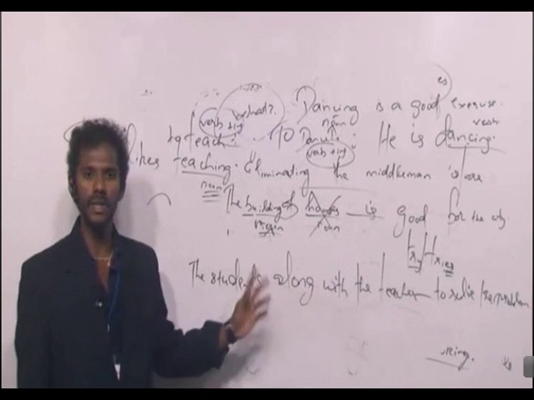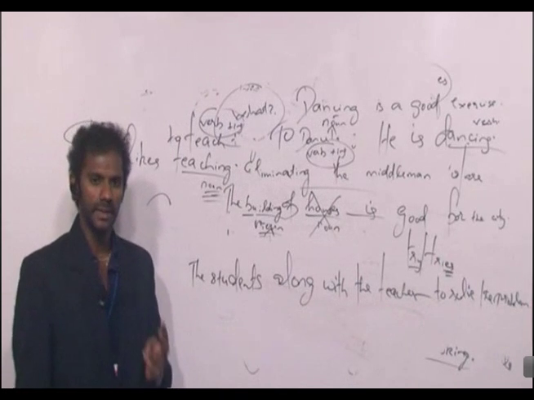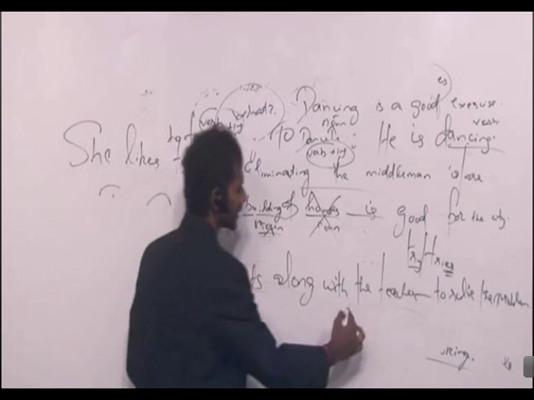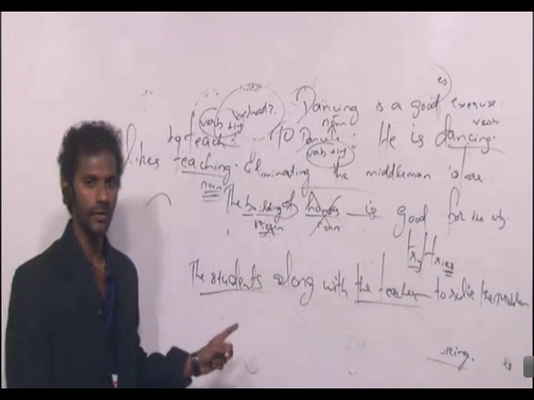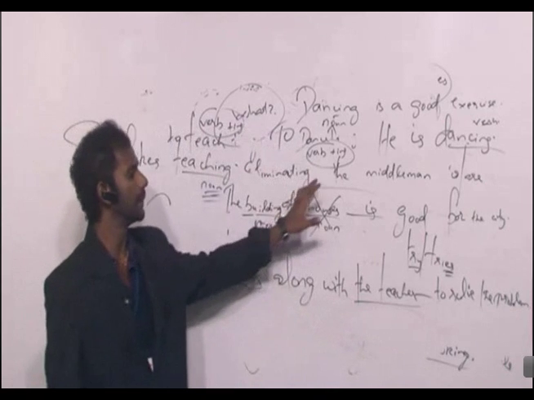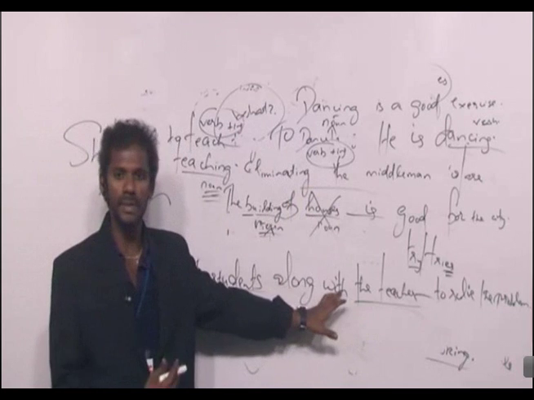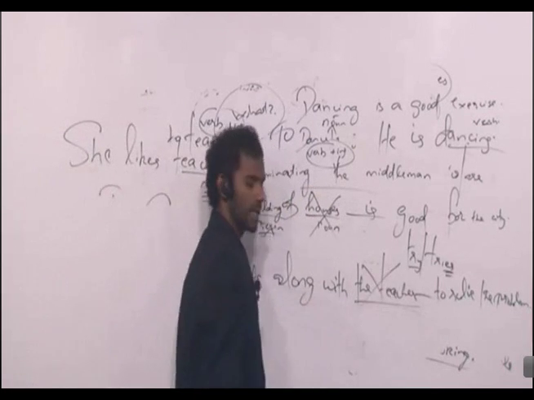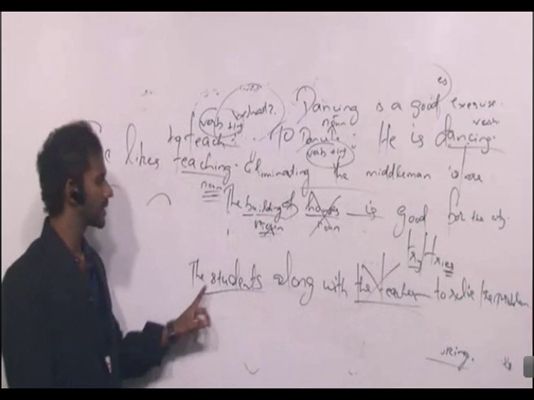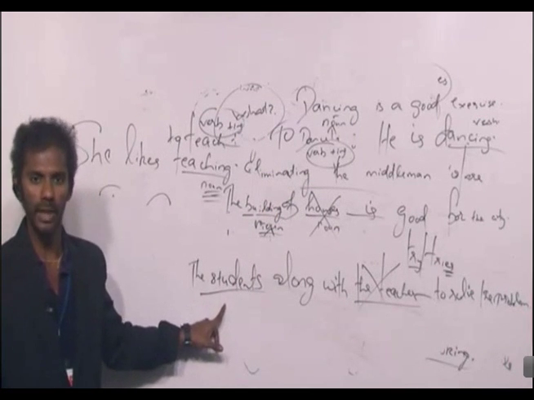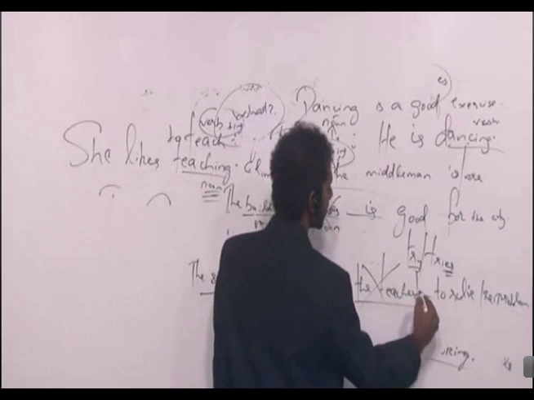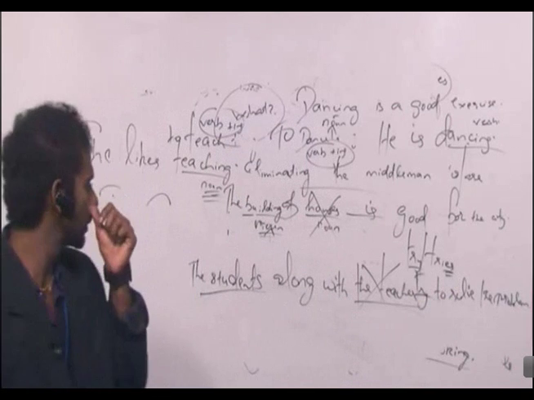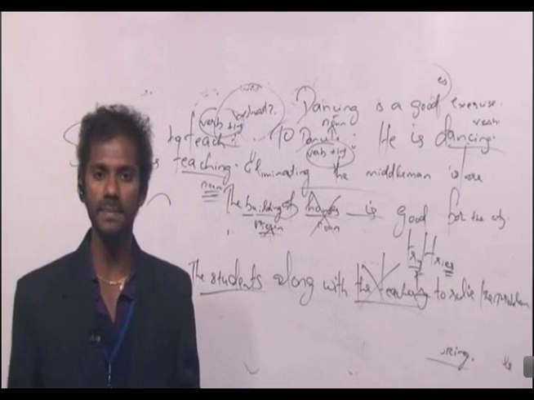The students along with the teacher dash to solve the problem. How many nouns are there before the verb? There are two nouns before the verb. One is the students, other one is the teacher. So we have to go for the method eliminating the middleman. What is the noun that comes in the middle? Teacher. So just eliminate the teacher. Now we have only one noun. The students, singular, plural? Plural. Verb also must be plural. Try to solve the problem. The students along with the teacher try to solve the problem.